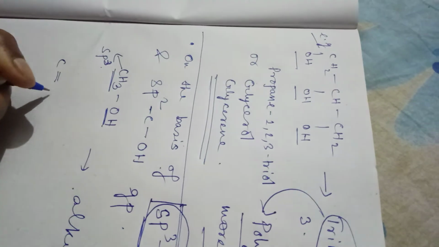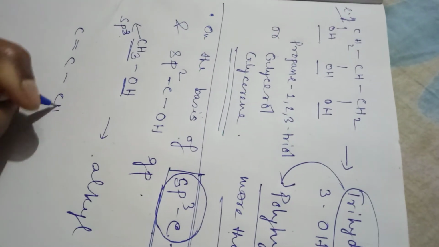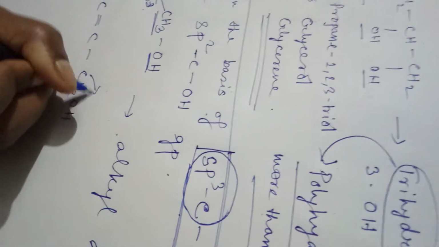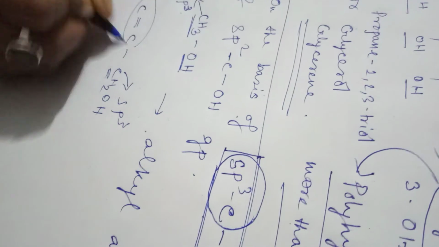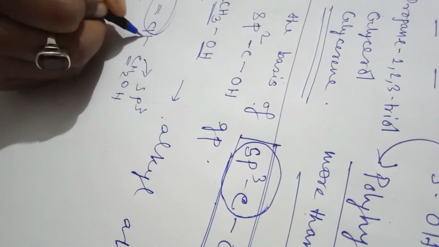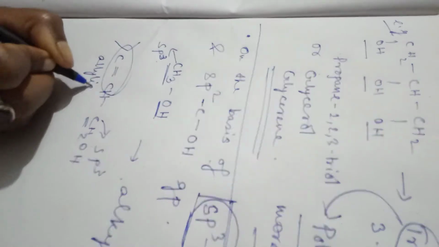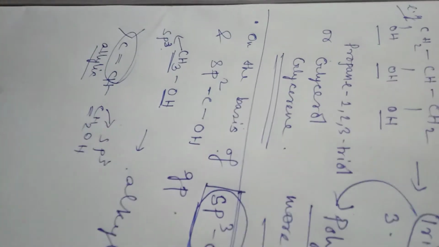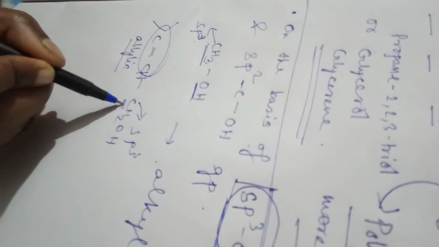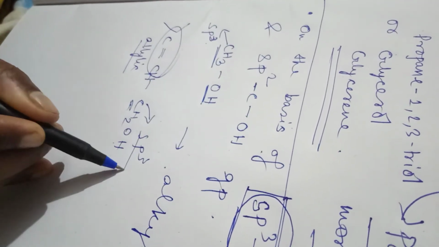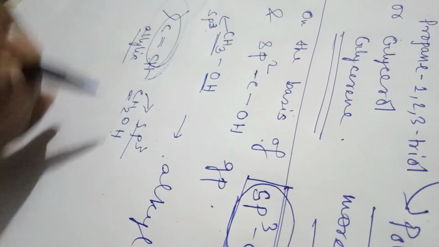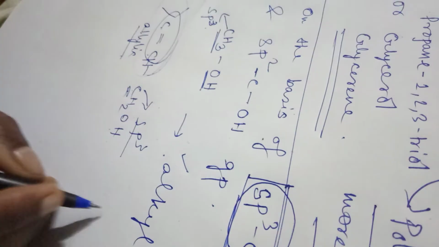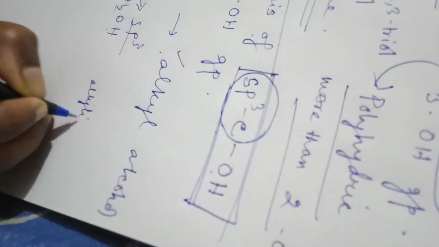Another example, suppose this is our alcohol. This is an sp3 hybridized carbon and it is attached with the allylic group. So this is allylic alcohol. The carbon which is attached with the OH is sp3 hybridized, but this carbon is attached with the allylic group which is sp2 hybridized. This is allylic alcohol. So first alkyl alcohol and after that allylic alcohol.